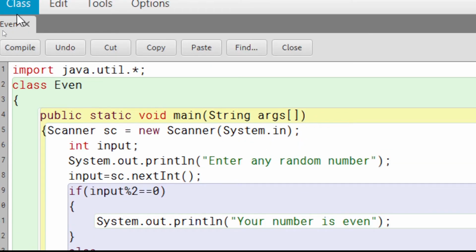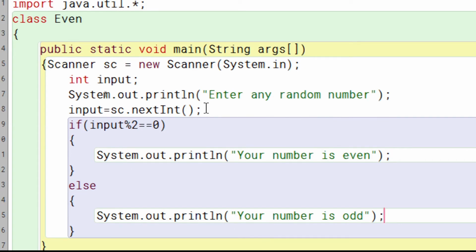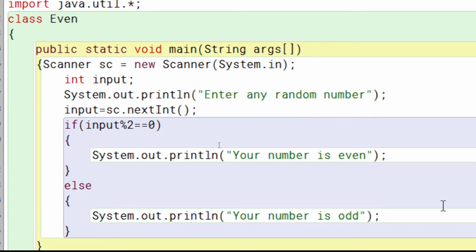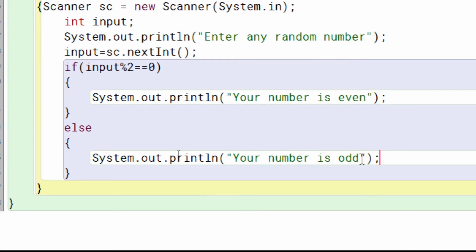Now if you want to display the number entered by the user, for example if the user enters the number 7, as you know 7 is an odd number, so you want it to get displayed, right?